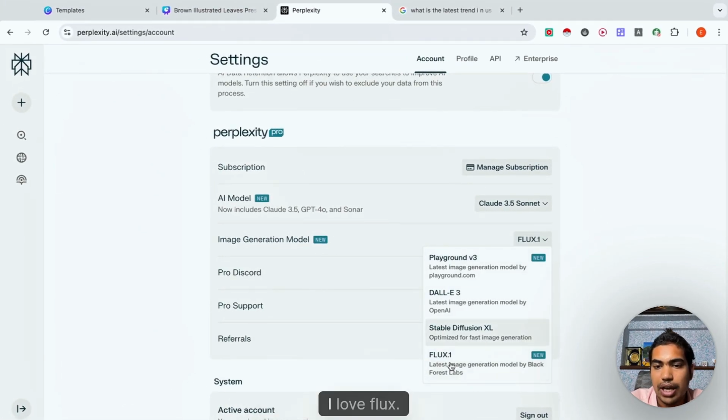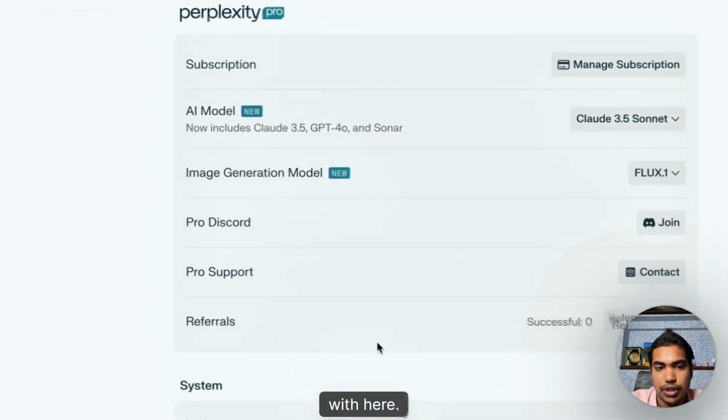And for image generation, I love Flux. I will show you all the things that you can do here.